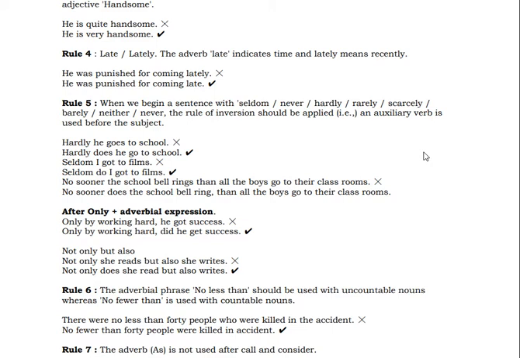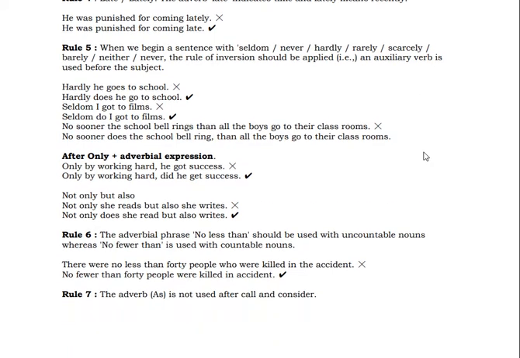After only with an adverbial expression, if it is used, for example, only by working hard did he get success. See the structure here. Only by working hard did he get success. Not only does she read, but she also writes. Let's see rule number 6 now. So we are looking at the rules of adverbs. So let's go to the next rule, that is rule number 6 of adverbs.